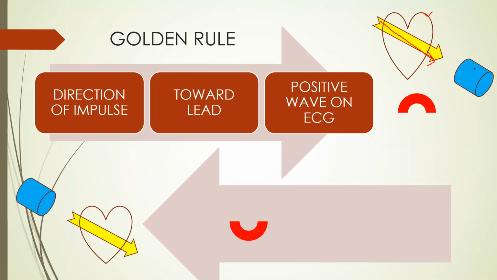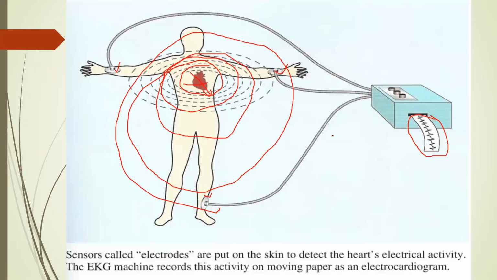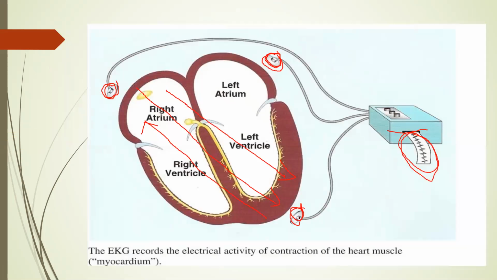If I put one lead here, this blue color lead, it will record a positive deflection like this. I will also tell you in a previous diagram, suppose I am talking about this lead. The direction of impulse normally is from SA node to AV node to ventricles. So this lead will record a positive deflection for this particular impulse coming from above down.